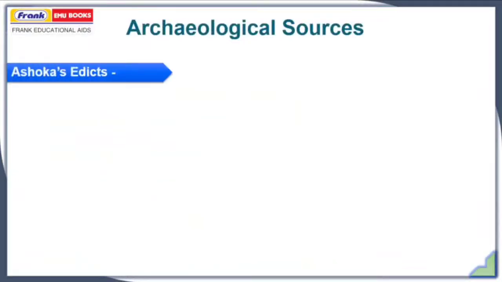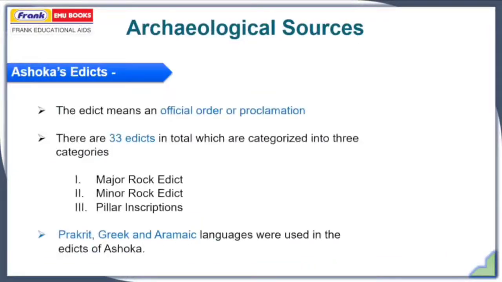Now coming to the archaeological sources, so first of all is Ashoka's edicts. What do we mean by an edict? Edict means an official order or a proclamation. There are 33 edicts in total, which are categorized into three categories.